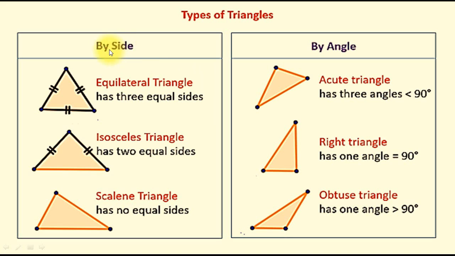Okay, the types of triangle on the basis of sides, there are three types: equilateral, isosceles and scalene. Okay, in equilateral, all the three sides are equal. In isosceles, two sides are equal. In scalene, no sides are equal.